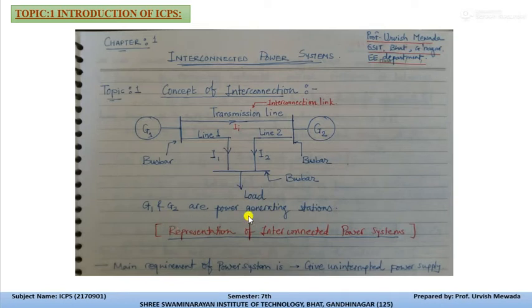Now G1 and G2 are the power generating stations. The main fundamental requirement of interconnection is to give uninterrupted power supply. What do we mean by uninterrupted?